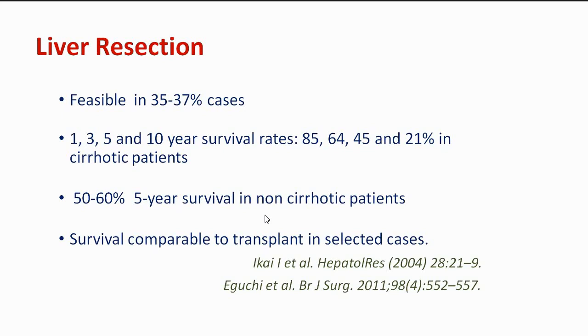and he is detected to have cancer at an intermediate or later stage. The survival rate at 1, 3, 5, and 10 years is 20 to 85% in these patients, and 50 to 60% 5-year survival rate. That is in a non-cirrhotic patient. If the patient is having cirrhosis, then resection is not having a good survival. So it is advised if the patient has cirrhosis and HCC, even early cancer, they are candidates for liver transplant.